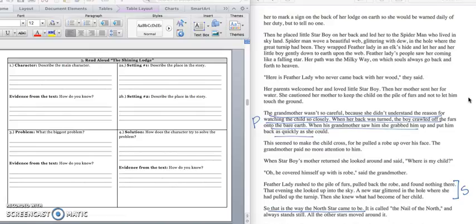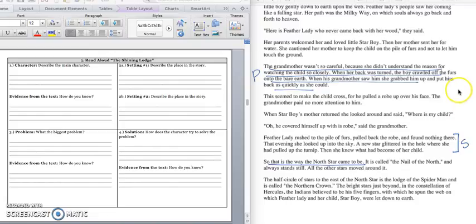Then her mother sent her for water. She cautioned her mother to keep the child on the pile of furs and not let him touch the ground. The grandmother wasn't so careful because she didn't understand the reason for watching the child so closely. When her back was turned, the boy crawled off the furs back onto the bare earth. When his grandmother saw him, she grabbed him up and put him back as quickly as she could. This seemed to make the child cross, for he pulled a robe over his face. The grandmother paid no more attention to him.